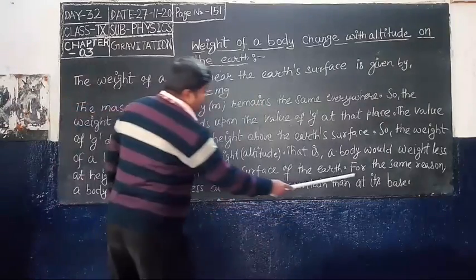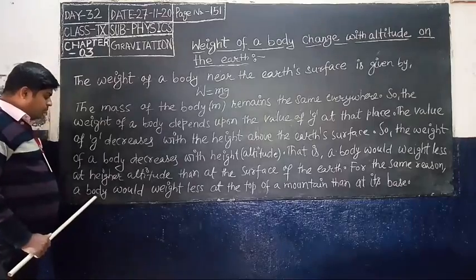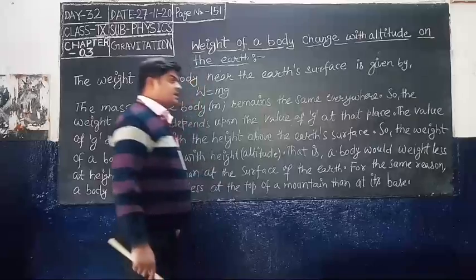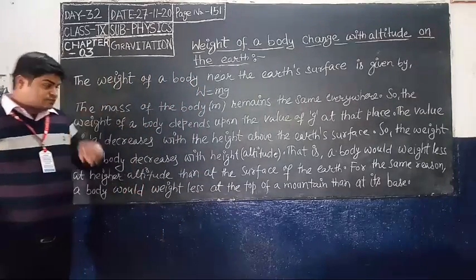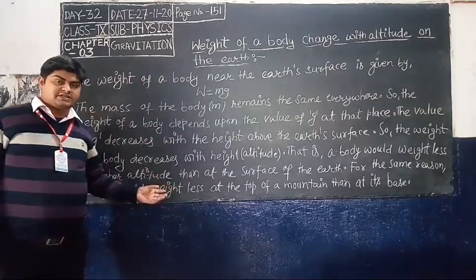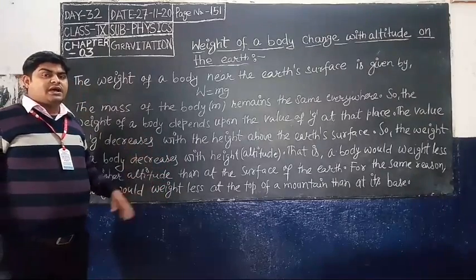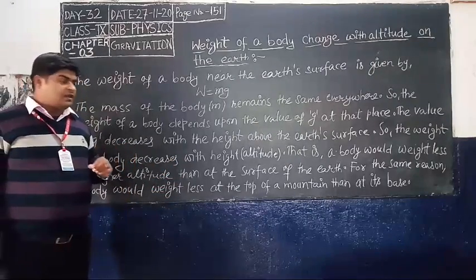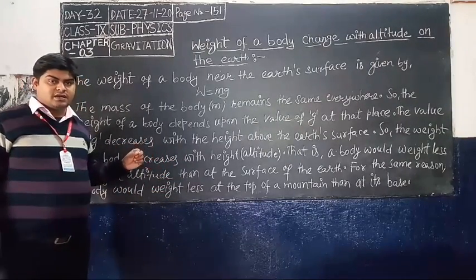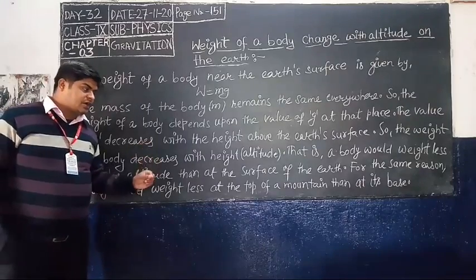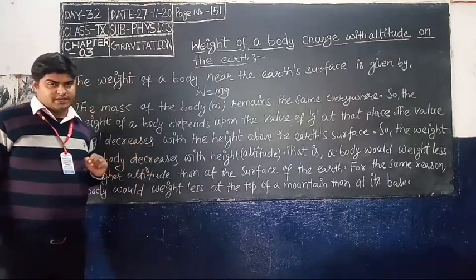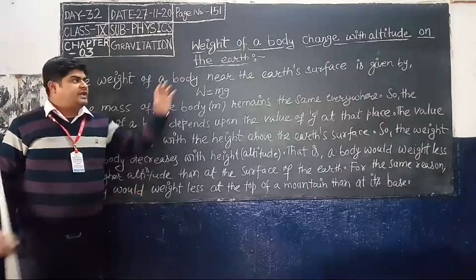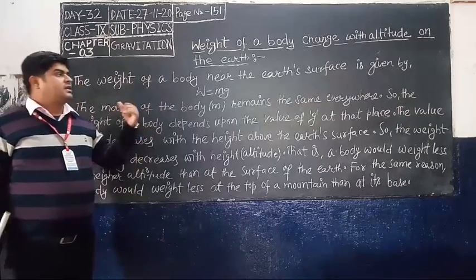For the same reason, a body would weigh less at the top of a mountain than at its base. When mountaineers go up a mountain, they feel their normal weight at the base, but at the top or along the mountain pathway they feel their weight is less as compared to the base of the mountain. Students, today I have discussed two topics: weight of a body varies with altitude and with latitude.